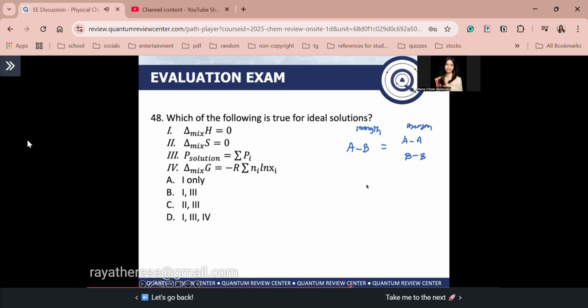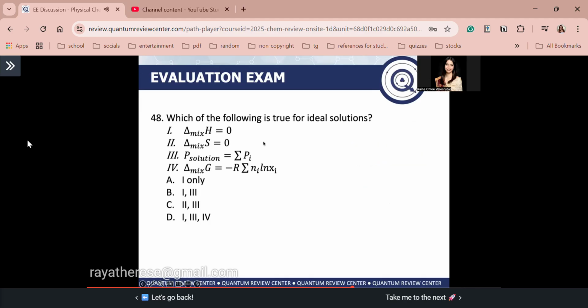Ma'am, ano ulit yung non-ideal solutions? Tandaan, guys. For example, yung example natin sa ating crash course on phase equilibrium, diba? For example, there is hexane and ethanol, diba? Guys, they have different IMFAs, diba? So the strength of the interaction between hexane and ethanol is weaker compared to the individual interactions of hexane to another hexane molecule and ethanol to another ethanol molecule, diba? That's why in this case you have a non-ideal solution, diba?